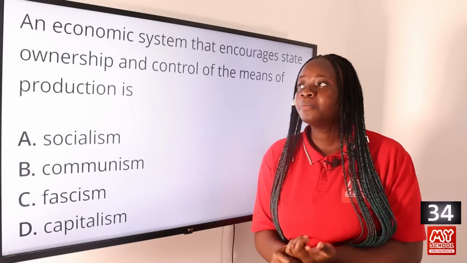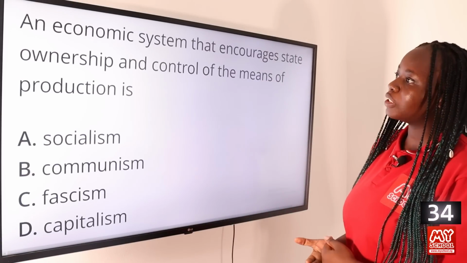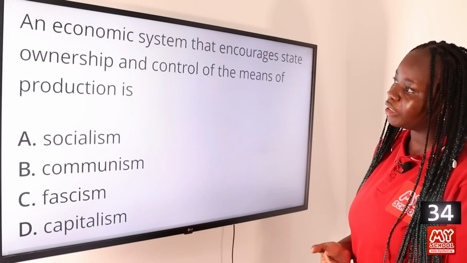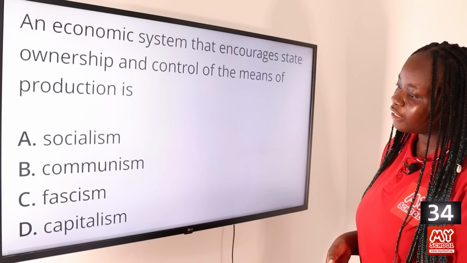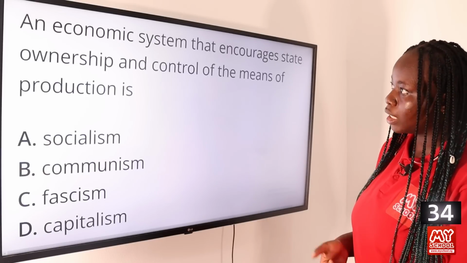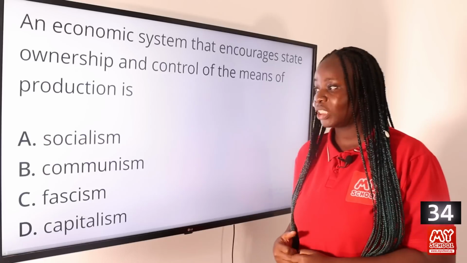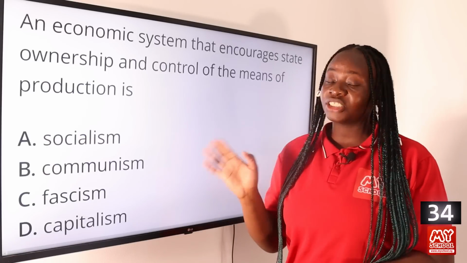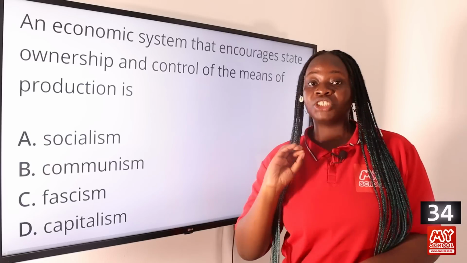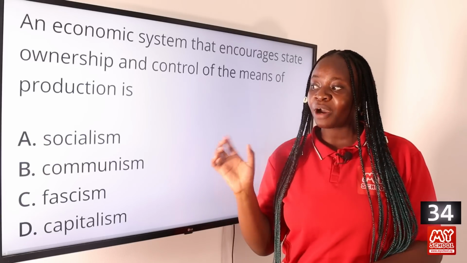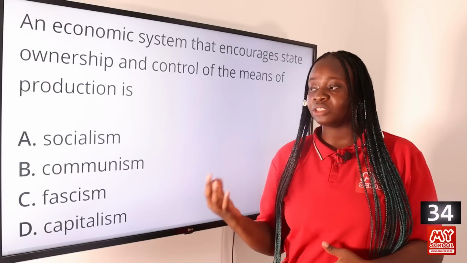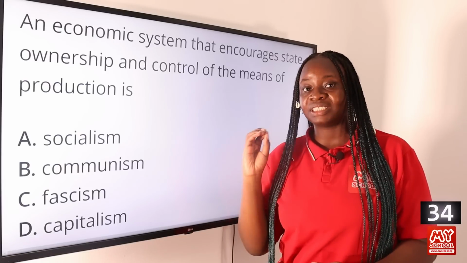Question 34. An economic system that encourages state ownership and control of the means of production is A. Socialism, B. Communism, C. Fascism, and D. Capitalism. The answer to this question is option A, socialism. Socialism is a system of government whereby the state controls the means of production and distribution of wealth. That means the power to own goods within society rests in the hands of the state itself.